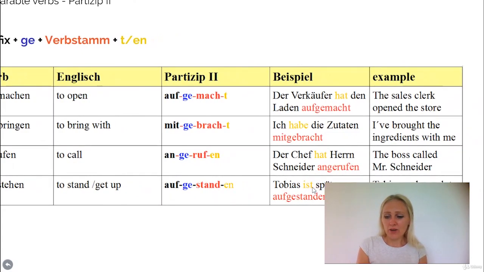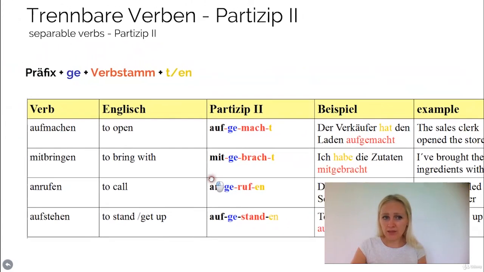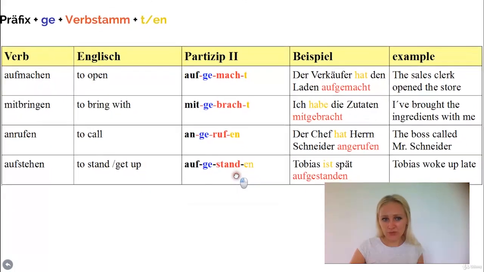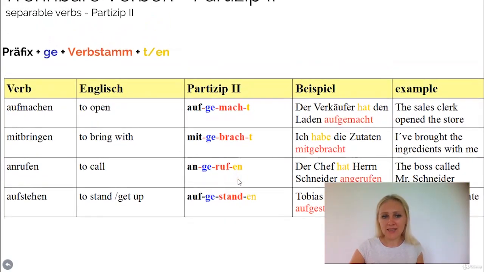Okay, and of course, the separable and non-separable verbs, they can also be at the same time verbs of movement. Okay, it's of course also possible. So you have to keep several rules in mind. Okay, you always have to look at a verb and then think: is it a regular, irregular, or mixed verb? Is it a separable and non-separable, or just a normal verb? And then you have to think: is it a verb of movement or is it not? Or does it belong to one of the exceptions which have to be formed with sein in the perfect tense? So there are certain things you have to consider before you form the Partizip 2 form.